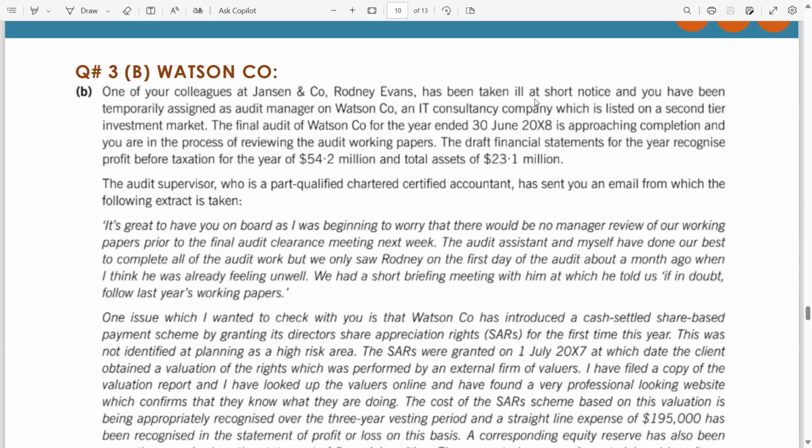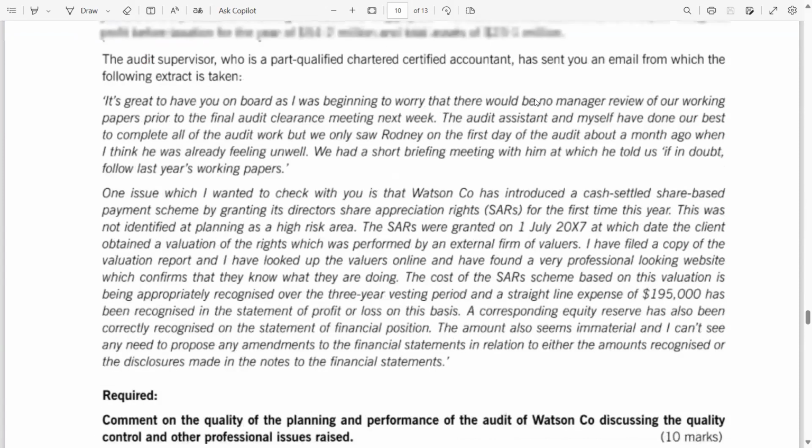The audit supervisor, who is a part qualified chartered certified accountant, ACCA, has sent you an email from which the following extract is taken. Let's read. It's great to have you on board, as I was beginning to worry that there would be no manager review of our working papers prior to the final audit clearance meeting next week. Highlight this. The audit assistant and myself have done our best to complete all of the audit work, but we only saw Rodney on the first day of the audit about a month ago when I think he was already feeling unwell.